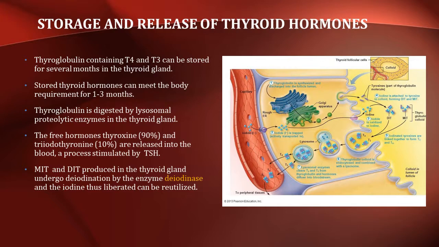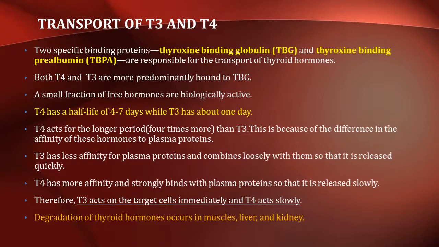The monoiodotyrosine and diiodotyrosine produced in the thyroid gland undergo deiodination by the enzyme deiodinase, and the iodine thus liberated can be reutilized. Two specific binding proteins, thyroxine binding globulin and thyroxine binding prealbumin, are responsible for the transport of thyroid hormones. Both T4 and T3 are more predominantly bound to thyroxine binding globulin. A small fraction of free hormones are also biologically active.